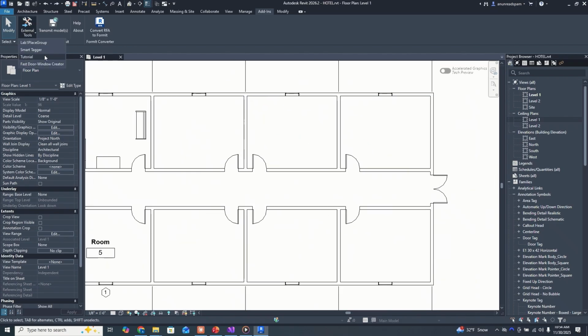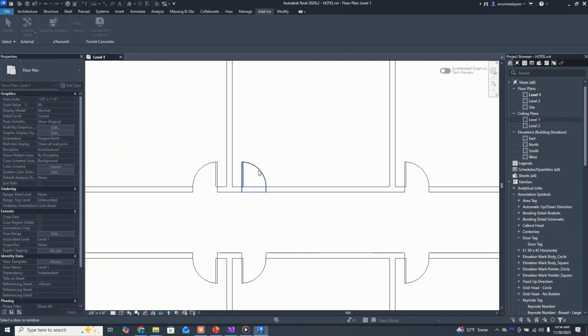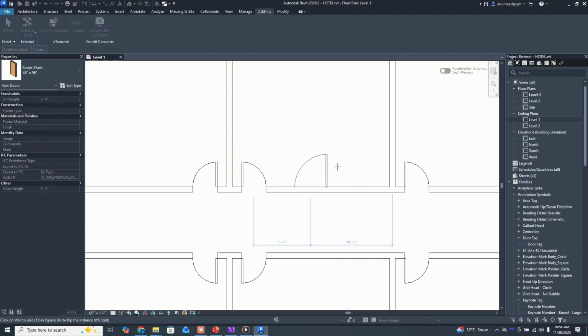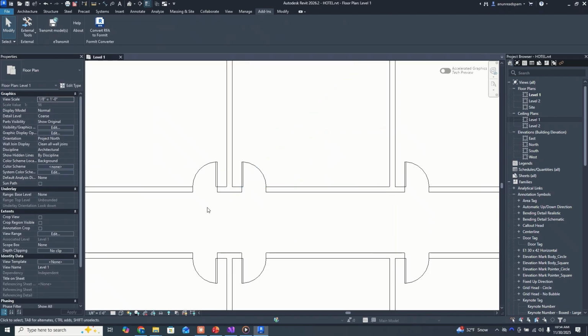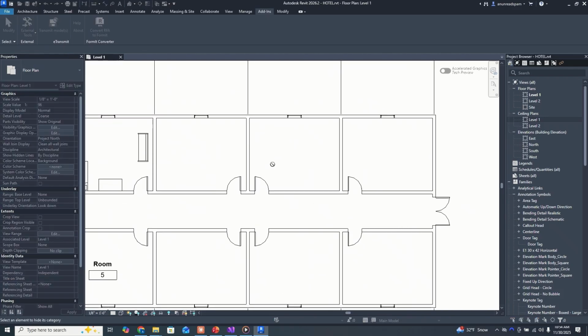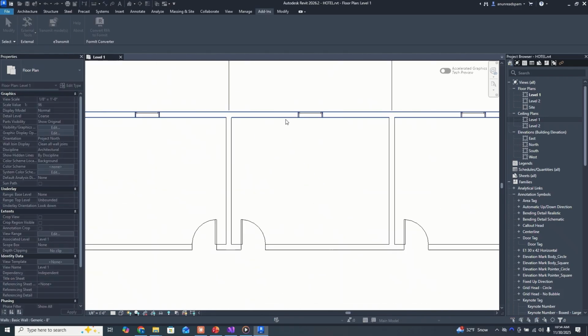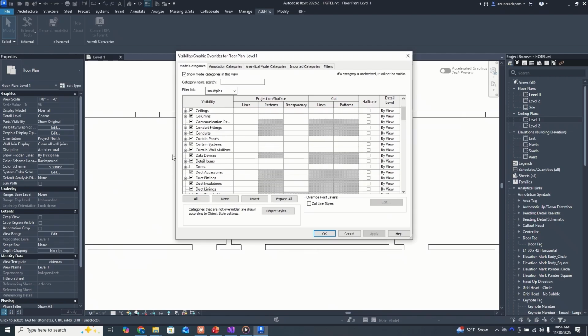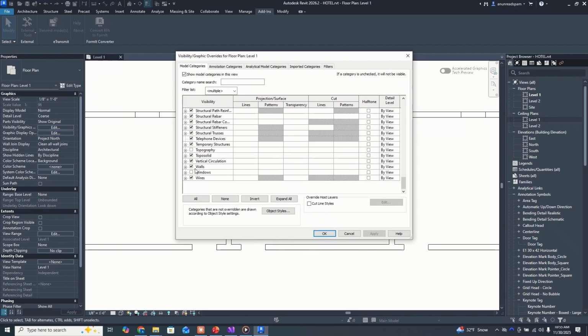I also have this fast door window creator. It just takes the annoying dialogue of making new doors and windows and makes them much faster. I also have this one, which I'm going to be showing you how to make in this tutorial, which hides items in the visibility graphics settings so that you don't have to go here and locate the item and then uncheck it. It just makes a slightly annoying process less annoying.